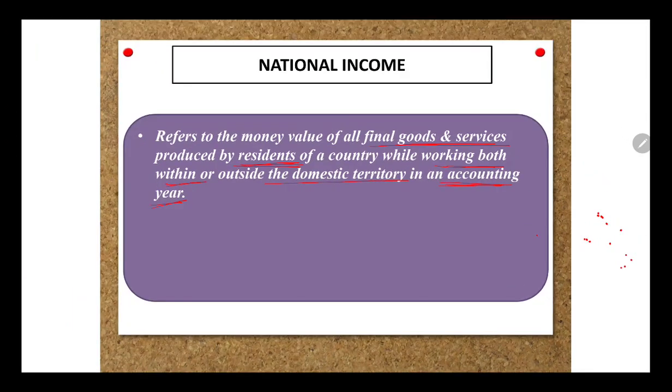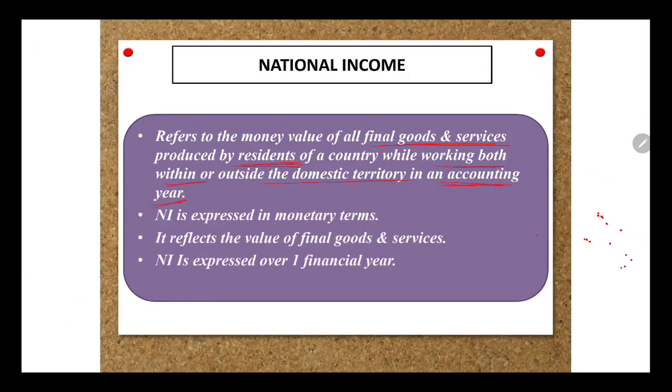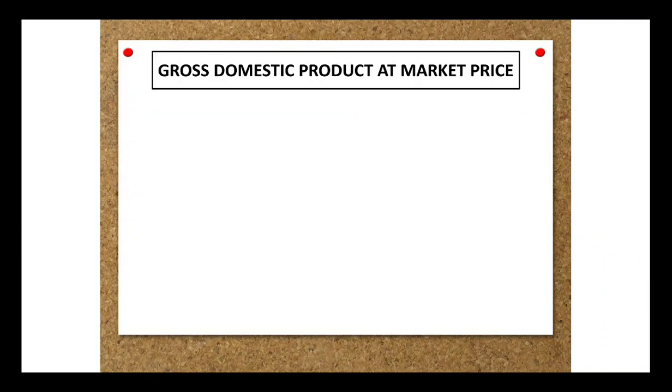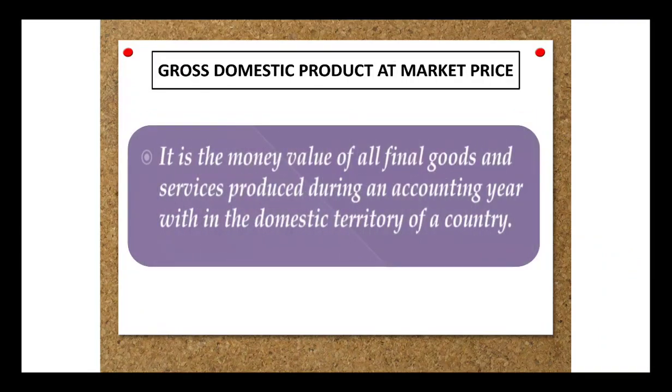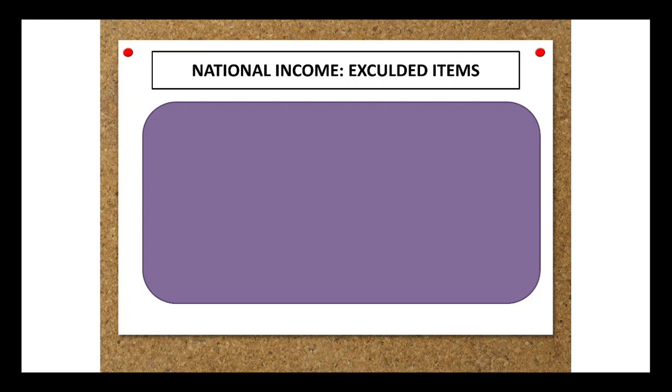So I hope we are clear till here. Okay, so moving ahead, now what is gross domestic product at market price? This simply talks about all the final goods and services that are produced in the domestic territory. So your national income, NNP at FC, is not concerned whether it is domestic or national, but the GDP at MP is concerned with the domestic territory.